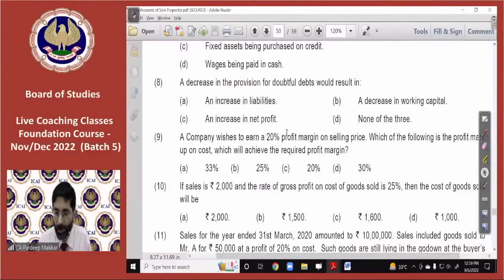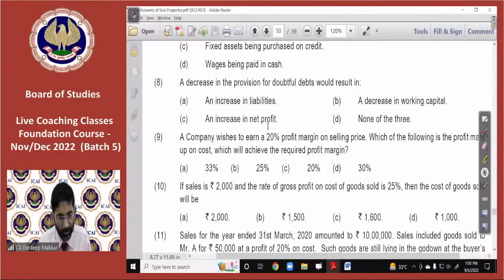A decrease in the provision for doubtful debt doesn't result into increase in liability, because it is obviously a liability itself. Decrease in working capital, no, there is no chance, because in that case working capital will increase, so there is an increase in profit only. This is the right answer.